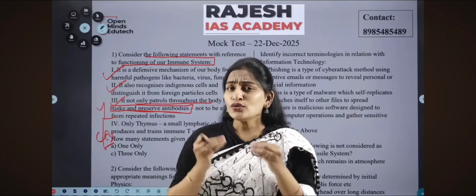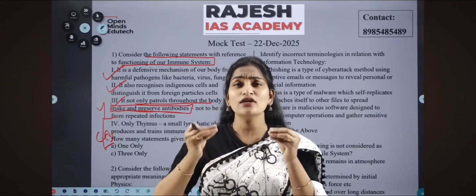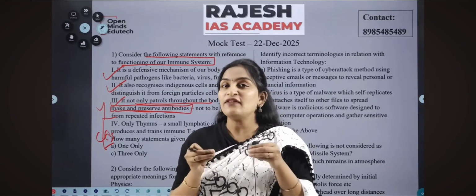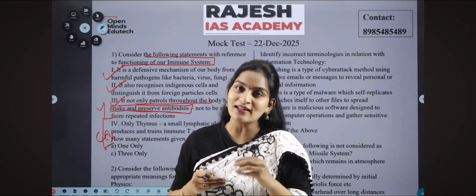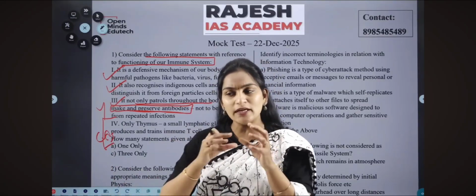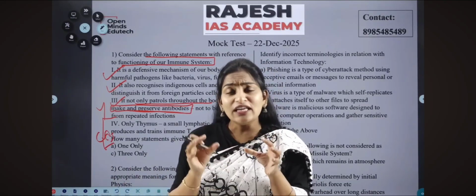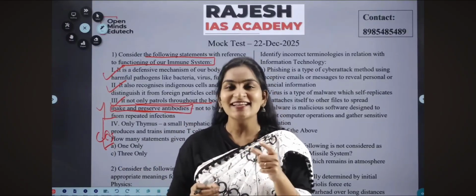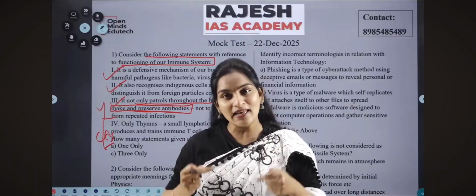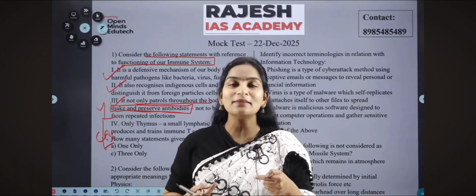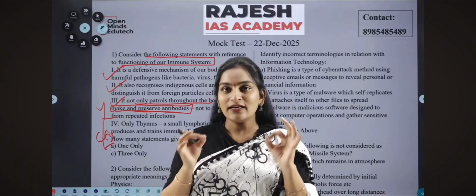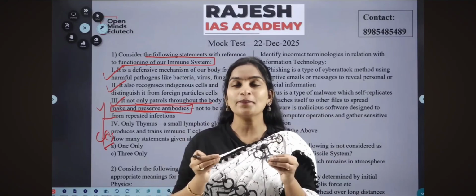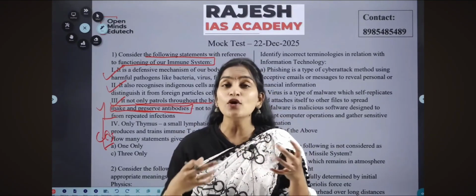But here the question is, do you think that only the thymus can train the T cells to work properly? Until 2025 we thought the same. But this 2025 Nobel Prize was given for an experiment in which the thymus organ was removed from a particular mouse. Even when the thymus was removed, the T cells were working very well. It means that T cells themselves have their own regulatory mechanism, and apart from that, the thymus also guides them to behave normally. Is it clear? Erstwhile we thought that only the thymus trains the T cells and neutralizes the abnormal T cells in our body.